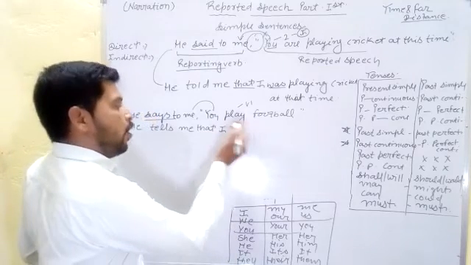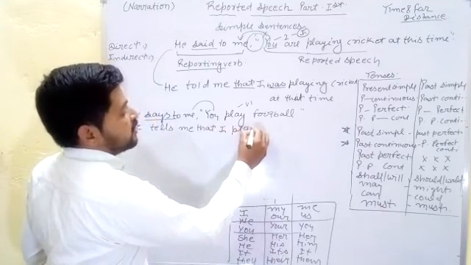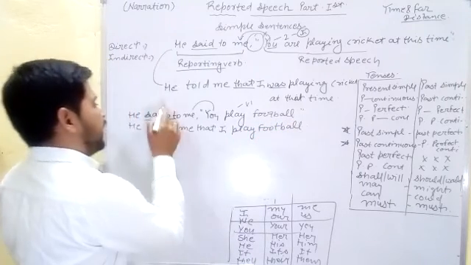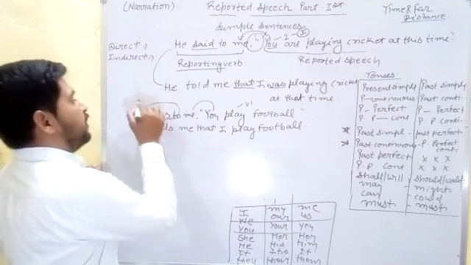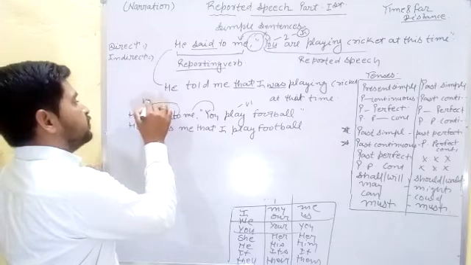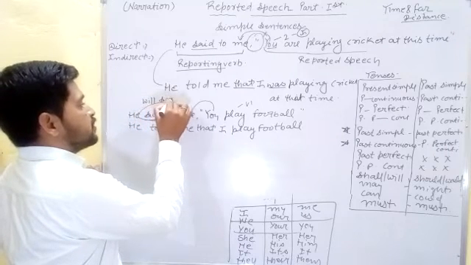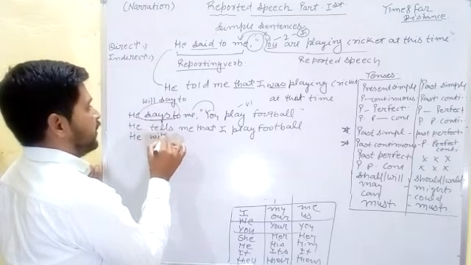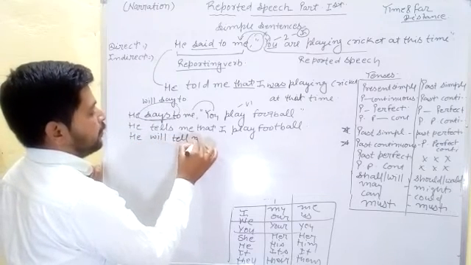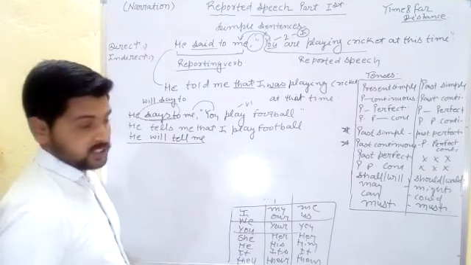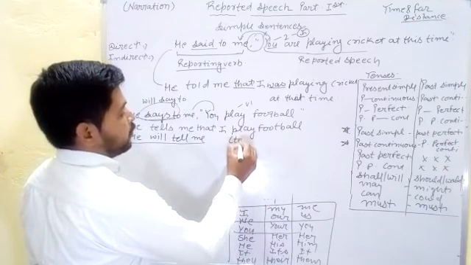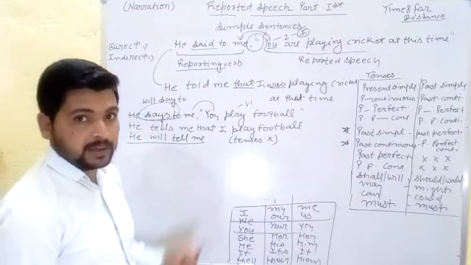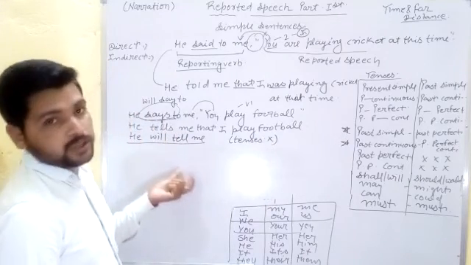Now, students, here we can say it is present simple. In present simple we can't change the tense in this type of situation because we can find in the reporting verb says to. Otherwise we can find he will say to. Then we can change the sentence to he will tell me. It is the same condition, and there is no change related to the tenses here because here we can find present simple and also future tense.